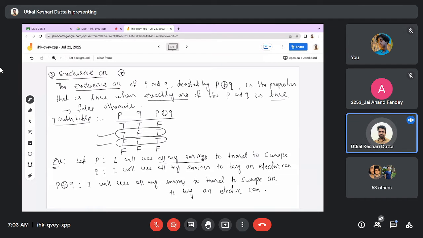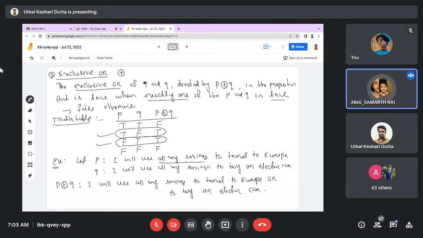Then come to the most important connective, that is conditional. But first, what is the difference between inclusive or and exclusive or? I have already told that. Inclusive or means P or Q, and P or Q will be false when both are false. That is the only case where it is false. But true with true is true in case of inclusive or, while in case of exclusive or, true with true is false.